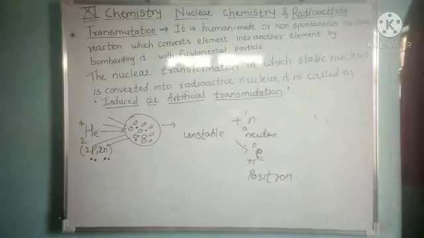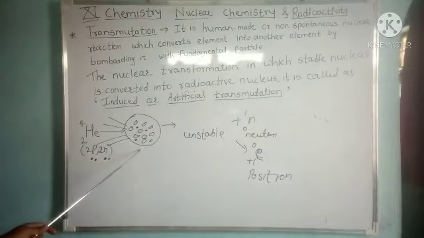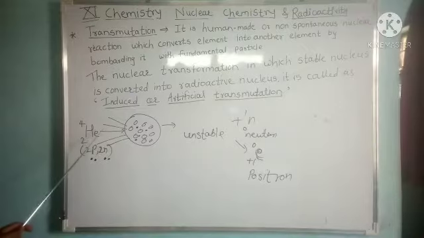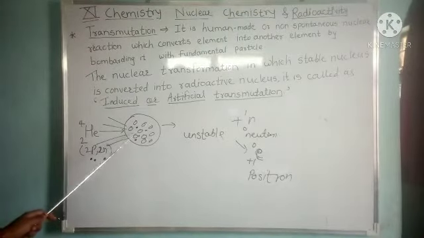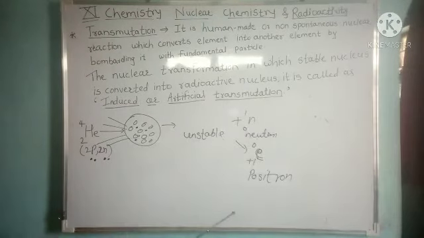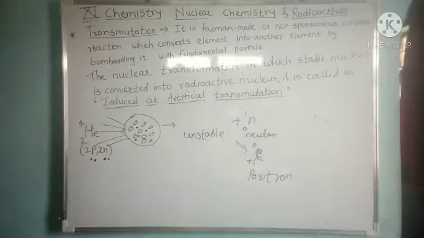So when there is a bombardment of a fundamental particle onto the nucleus of an element, then the protons of that bombarding element get locked into the target nucleus, which emits the neutron into a different element. This is the process of induced or artificial transmutation.